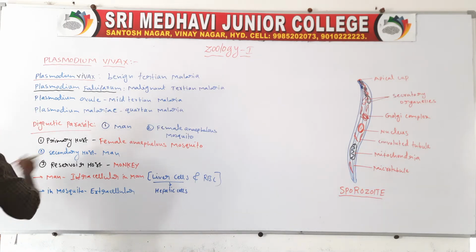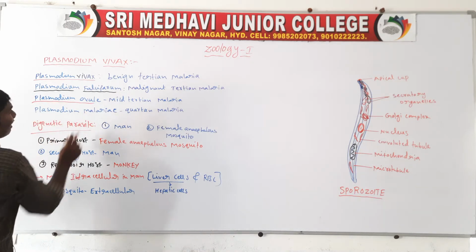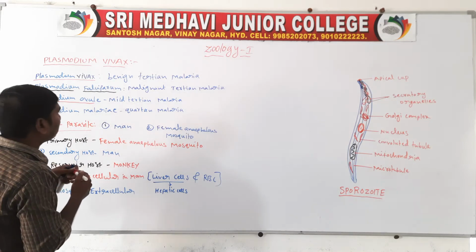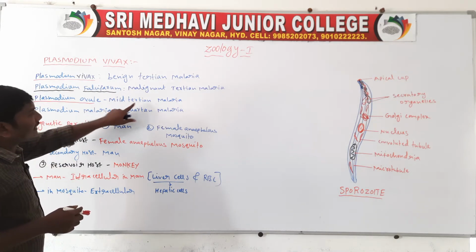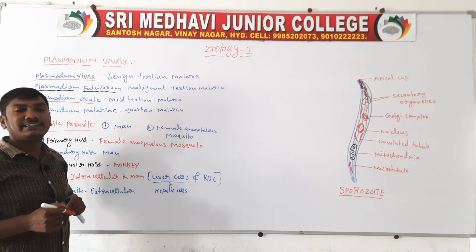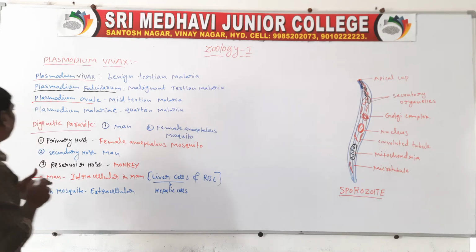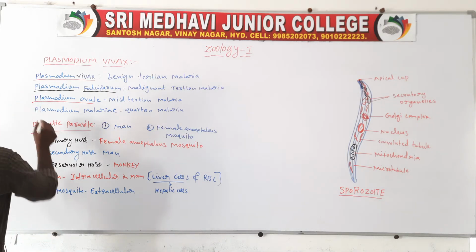Next one, Plasmodium ovale. Plasmodium ovale causes the malaria disease called mild tertian malaria.